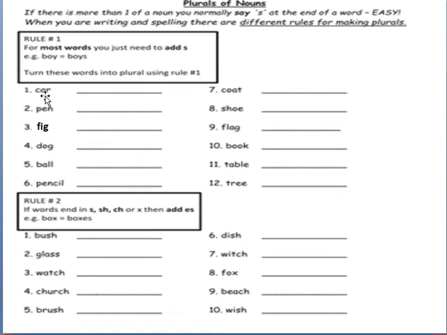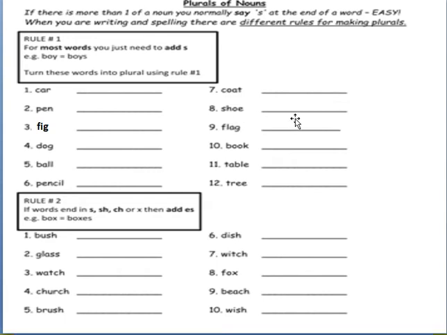Car, cars. Pen, pens. Fig, figs. Dog, dogs. Ball will change into balls. Pencil, pencils. Coat, coats.